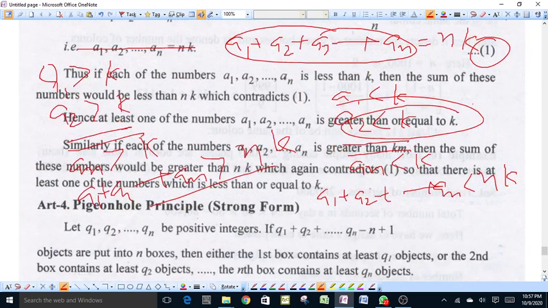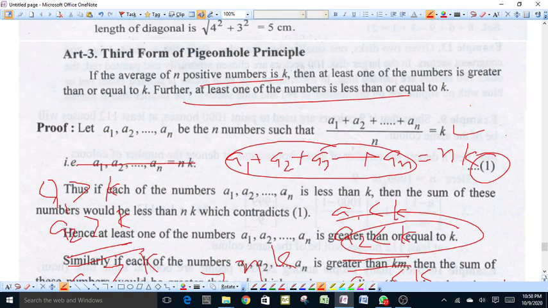Therefore, there must be at least one number which is less than k. So, this is the third form of pigeonhole principle, that is, if the average of n positive numbers is k, then at least one of the numbers is greater than or equal to k. Further, at least one of the numbers is less than or equal to k.